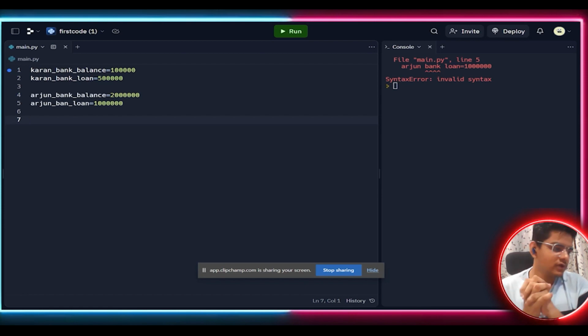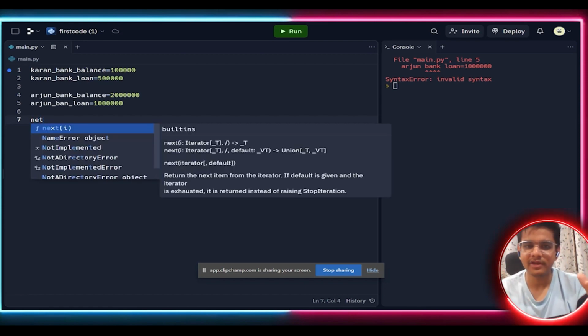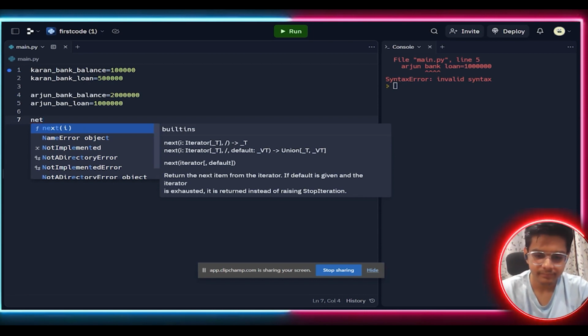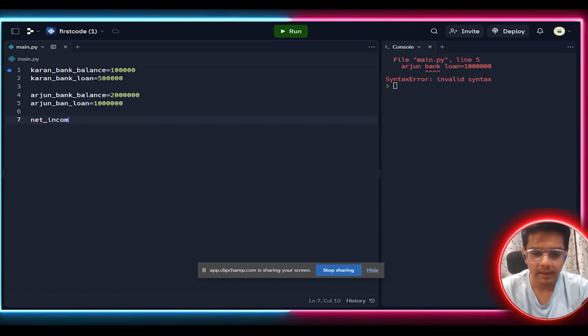Okay, so let's take now the net income. Suppose that both Karan and Arjun have come back and now they are living in a good, happy family in one house. I'm just assuming that. So the net income of that family will be Karan bank balance plus Arjun bank balance.